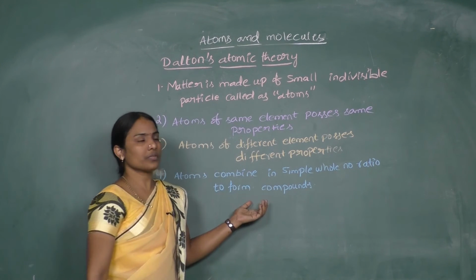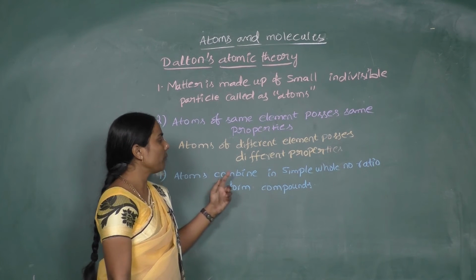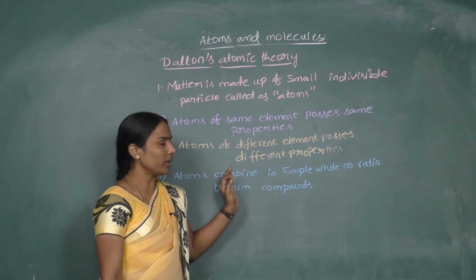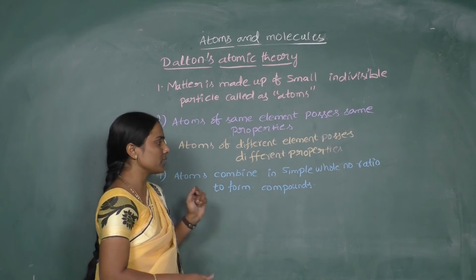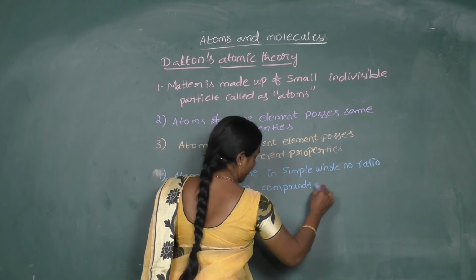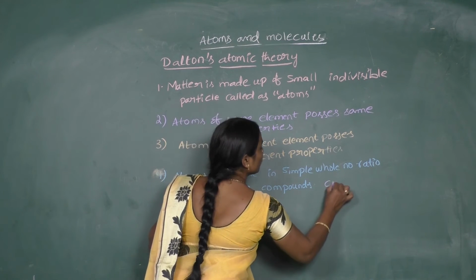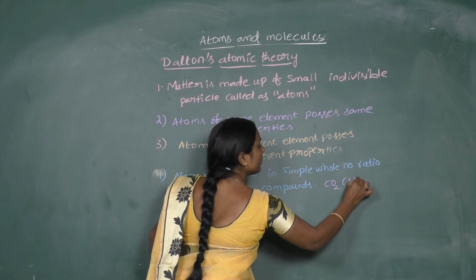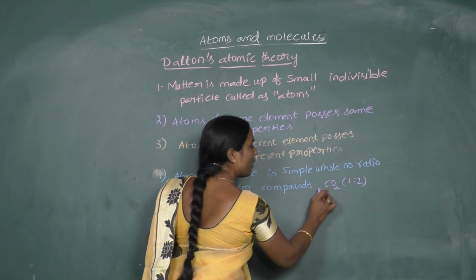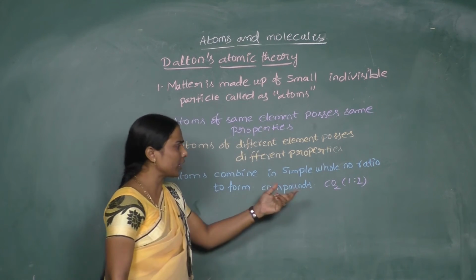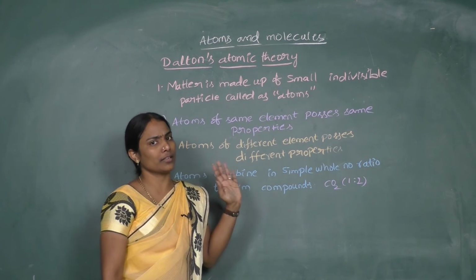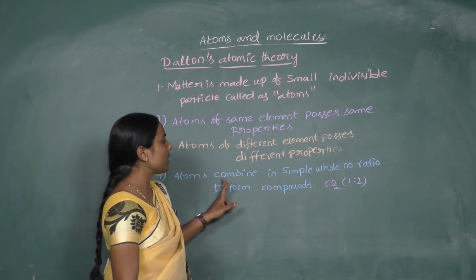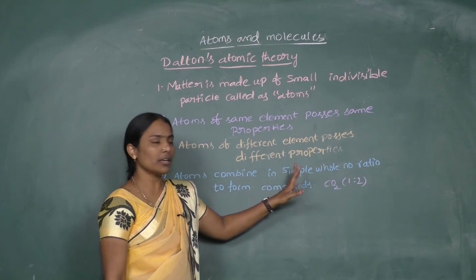For example, consider carbon dioxide, CO2. What is the ratio of atoms in this? It is a 1:2 ratio of carbon and oxygen. So the ratio is very simple, a whole number ratio. So atoms will always combine in simple whole number ratio.